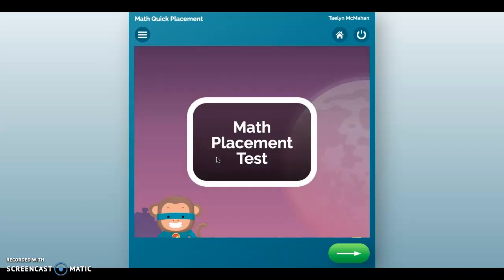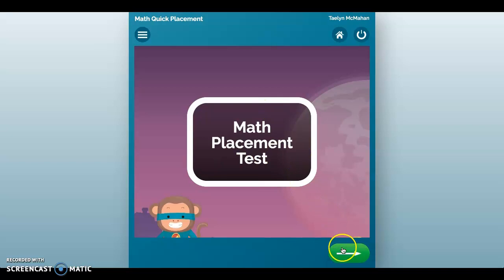So this is a diagnostic test similar to what we do in iReady at school, so that this program can figure out what lessons the student needs, and it's going to be tailored to that student's needs. So it's different from iReady because in iReady, they are only getting the lessons that I assign to them. And in here, it will pinpoint the skills that they need to work on. So we're going to use iReady and this to make sure that they're getting the math practice that they need in all areas.